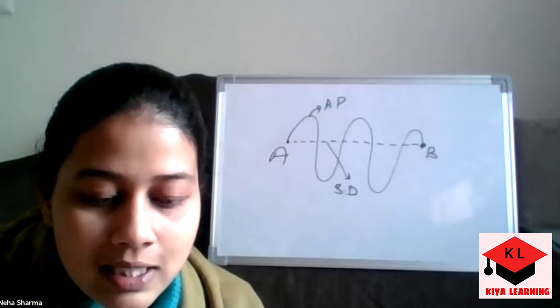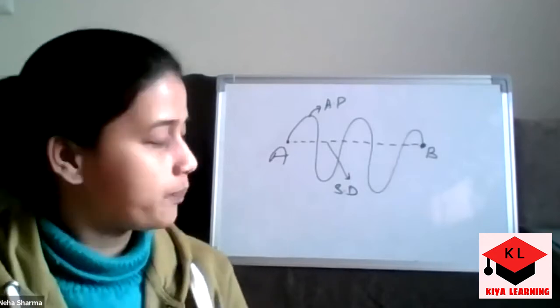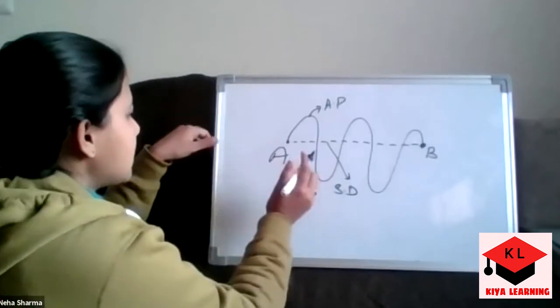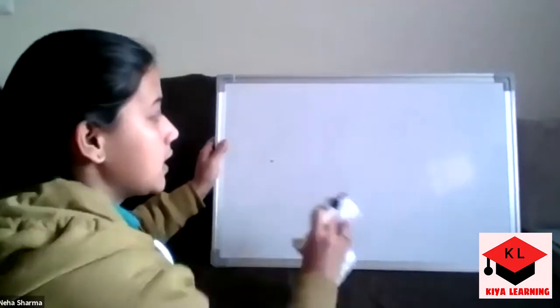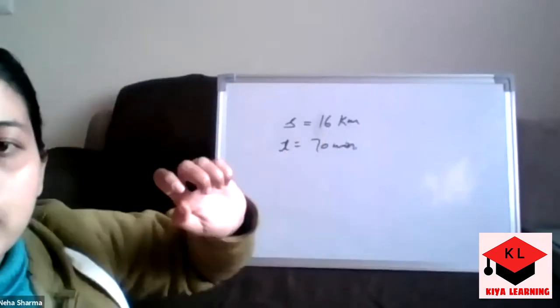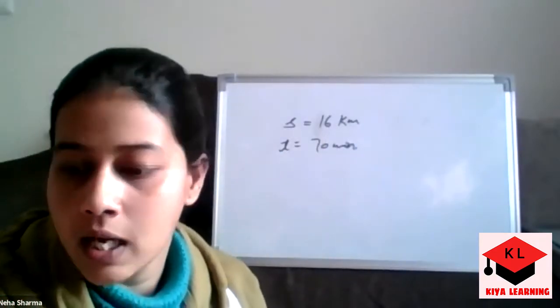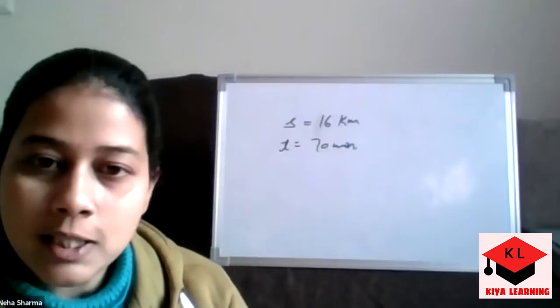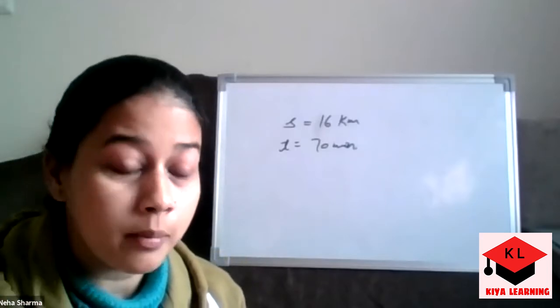If a cyclist travels 16 kilometers in 70 minutes, you just have to convert it into meter per second. You just have to find out the speed in meter per second. Okay.